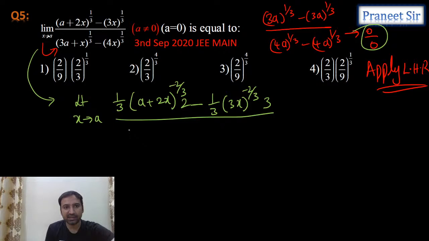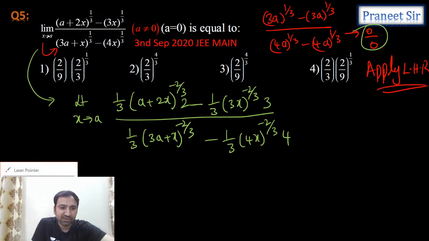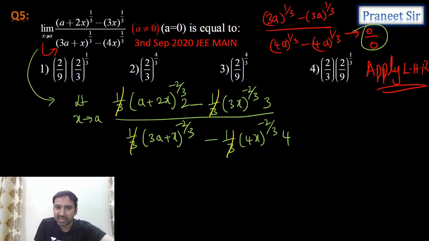Denominator is again the same thing. 1 by 3 into (3a plus x) whole power minus 2 by 3, minus 1 by 3 into (4x) whole power minus 2 by 3 into 4, because 4x differentiation is 4. Now let's simplify this. 1 by 3 gets cancelled. Now substitute the limit.